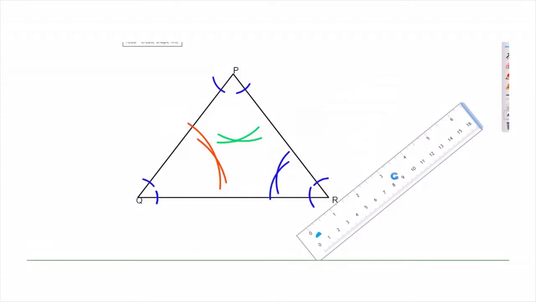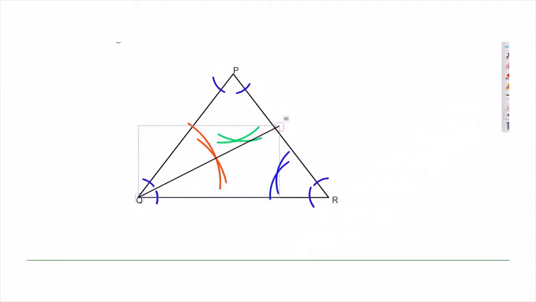I need to go a little fast, and I will be using some technique to draw now. This is the way by which I can draw an angle bisector, which we have already studied, from the point Q through the intercept of arcs, and the same way on the other side. Let me put it directly to it without a scale. Okay, through the other arc. Then in the third case, all three are meeting at a point.